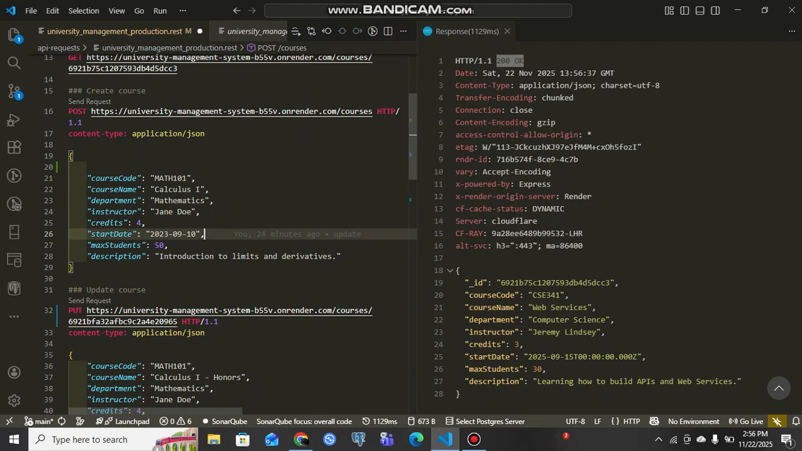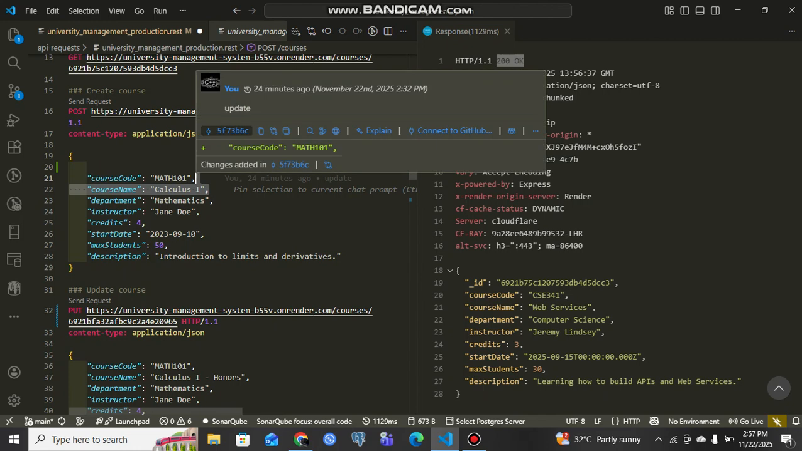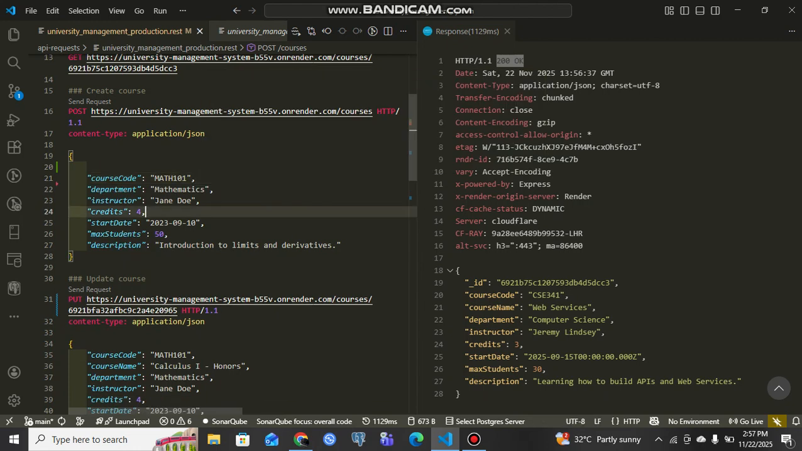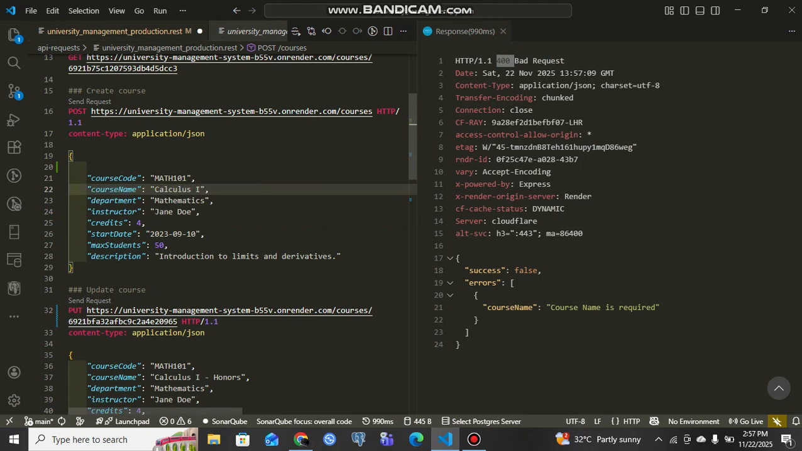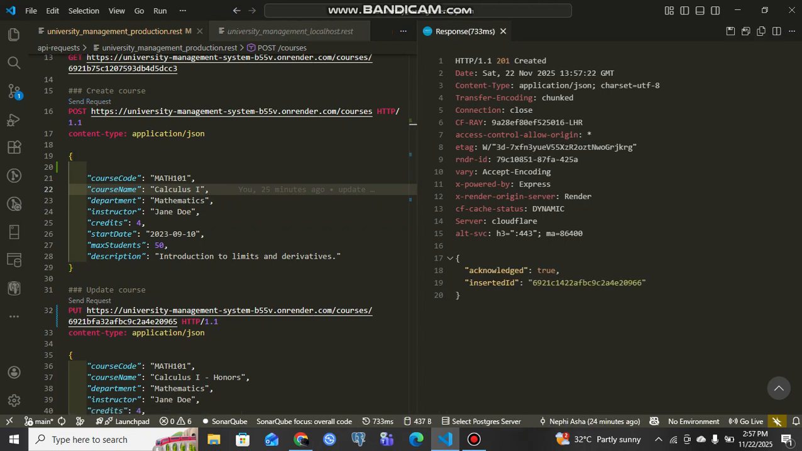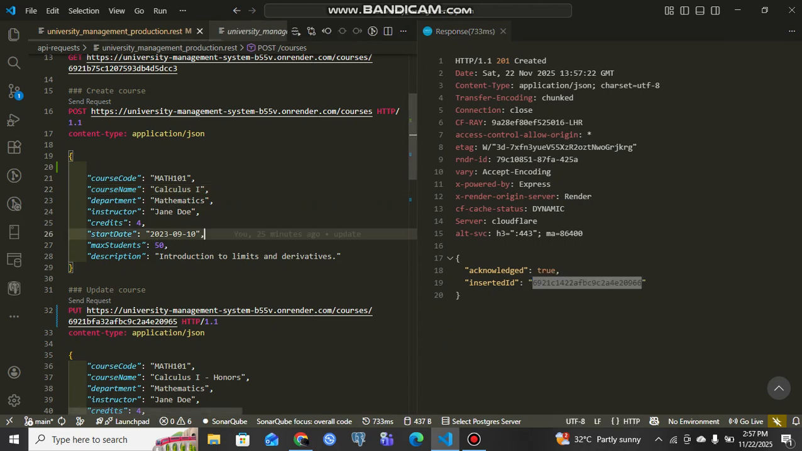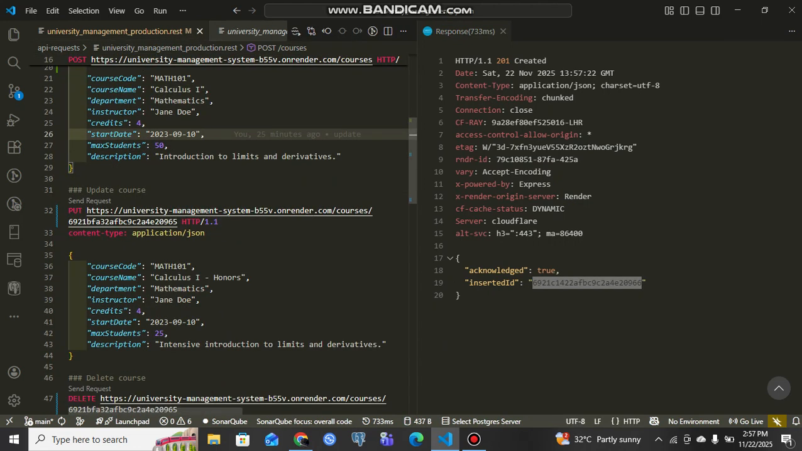status code error. So let's say I remove the name, right? I remove it. What happens? So let's send that request and you can see course name is required, bad request 400. So I can now drop it back and then I send the request back. You see, then it is created and it returns a 200, right? So I'll get this ID because for the next operation I will need the ID.